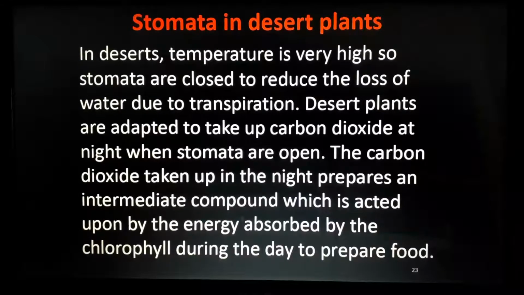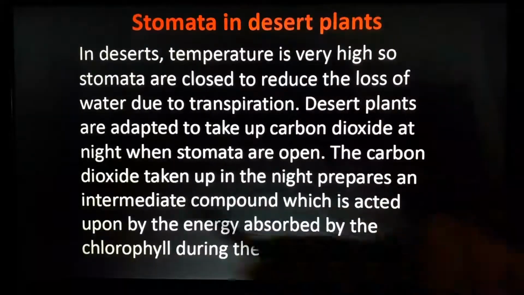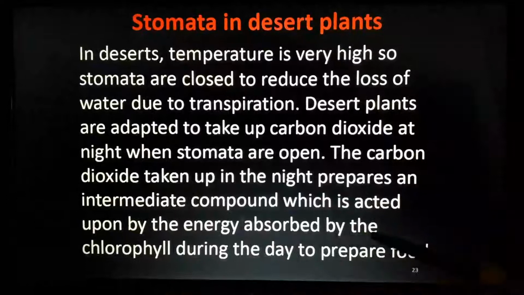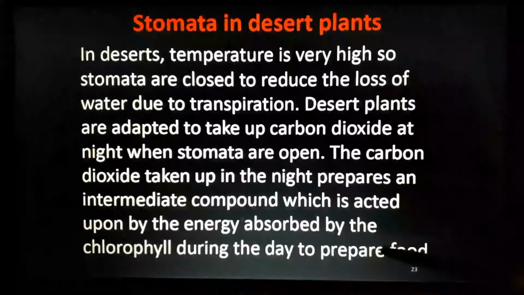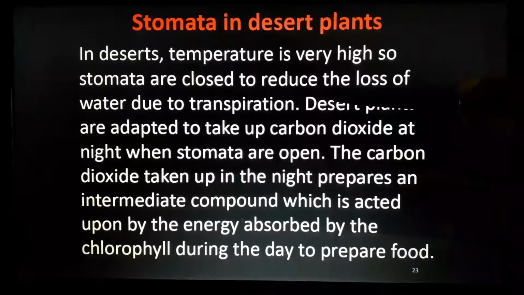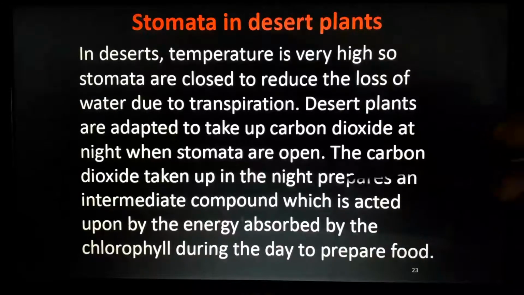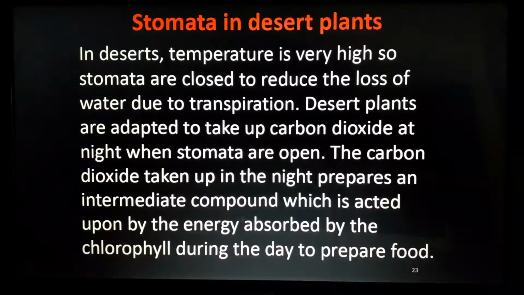Desert plants are adapted to take up carbon dioxide at night when stomata are open. The carbon dioxide taken up in the night prepares an intermediate compound which is acted upon by the energy absorbed by the chlorophyll during the day to prepare food. So during the day they are absorbing energy with chlorophyll and preparing food, using the carbon dioxide absorbed at night. Otherwise, if they used the stomata holes during daytime, the entire water would go out, and they would dry and die. That's why these stomata pores are very, very small in desert plants.